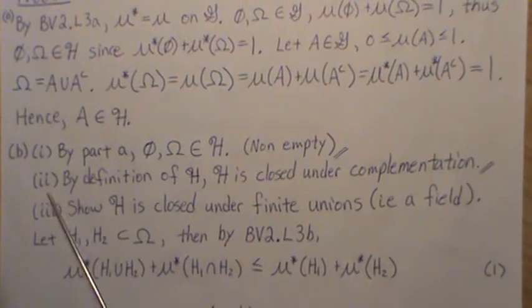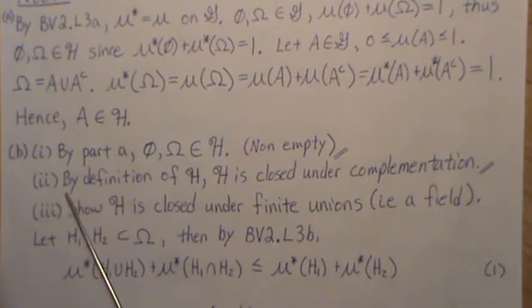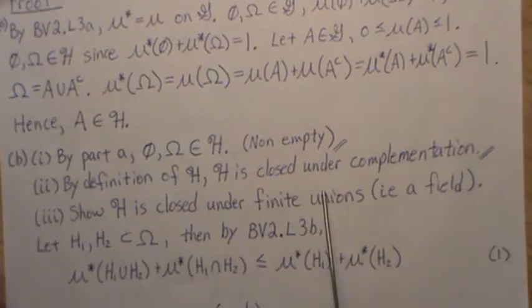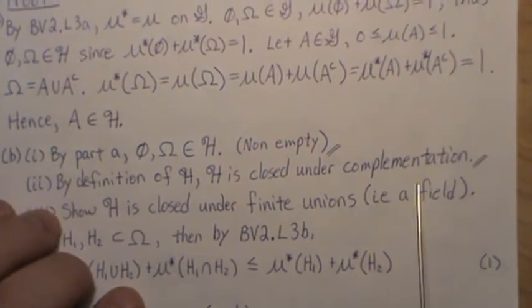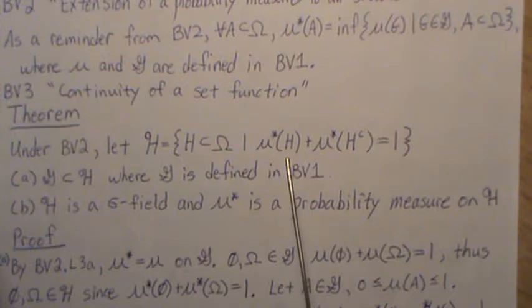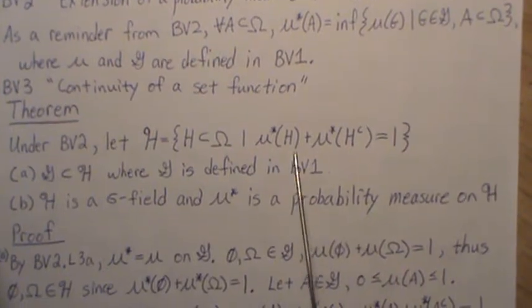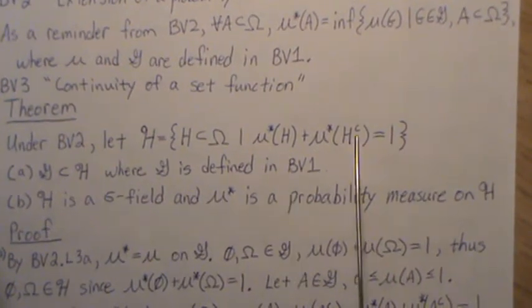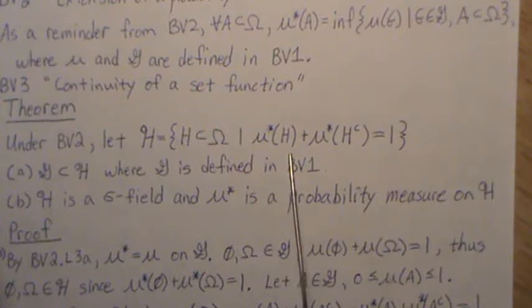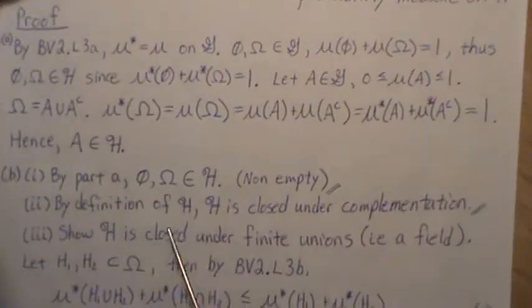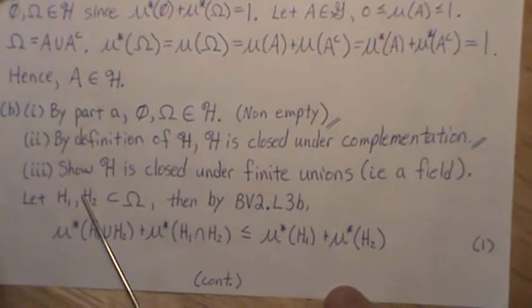Now we need to show that it's closed under complements. By the definition of script H, it is closed under complementation, just the way that it's defined. If H is in here, H complement has to be in here, because the measures sum to 1. So it is closed under complements.